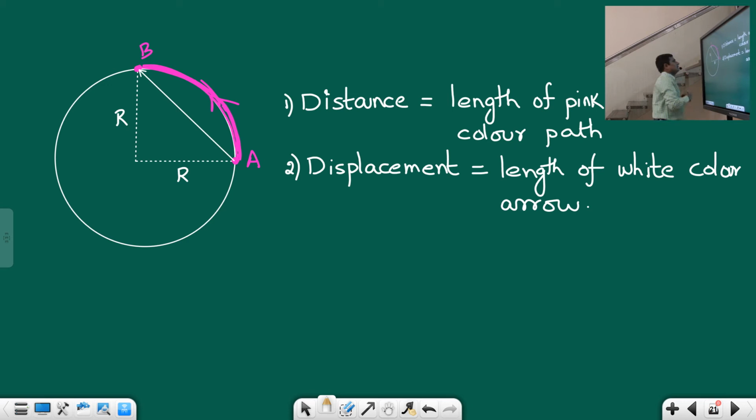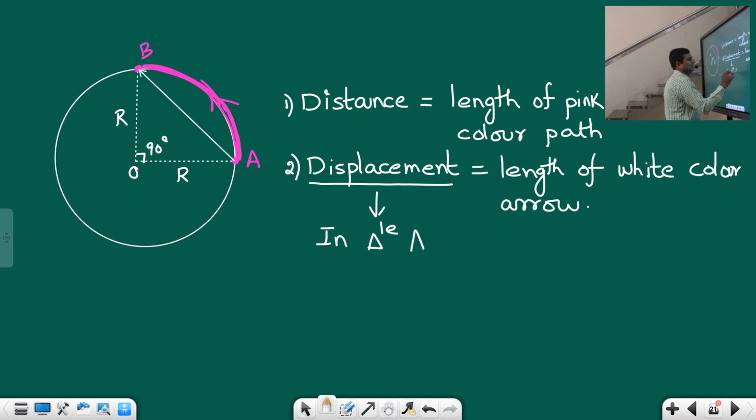Now let us see, students, out of these two, which one is very easy? I hope you know displacement. Why? Because this being a right angle triangle, this angle is how much, students? 90. Let us say this is O. So OAB is a right angle triangle. Let us calculate displacement first. In triangle OAB, I already know two sides: OA is r, OB is r. So what is the third side? AB, which is nothing but the hypotenuse.